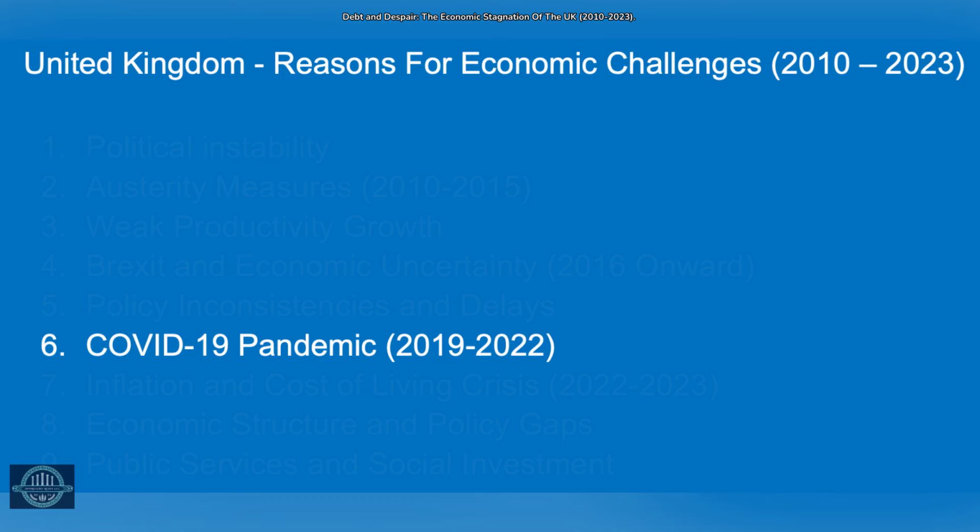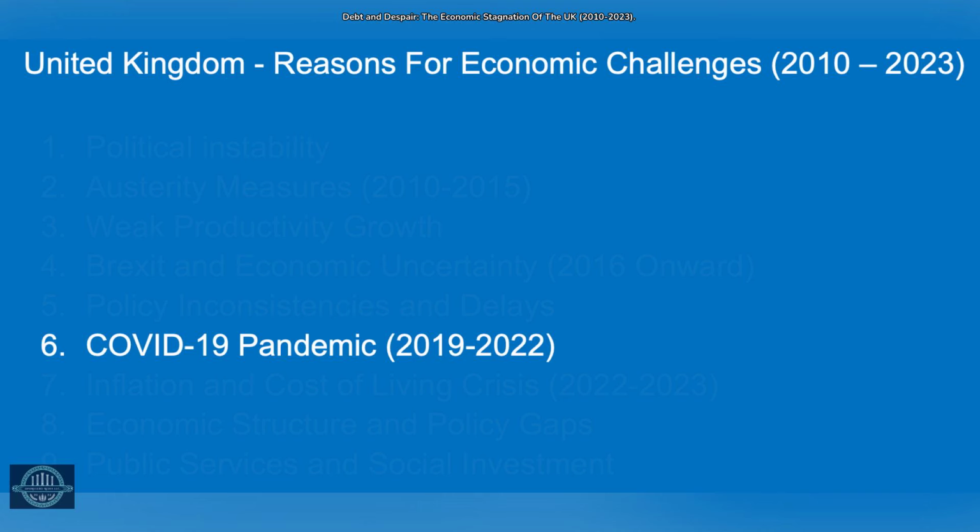The COVID pandemic between 2019 and 2022 dealt a severe blow to the UK economy, causing a historic contraction in GDP and necessitating significant government spending to support businesses and individuals.